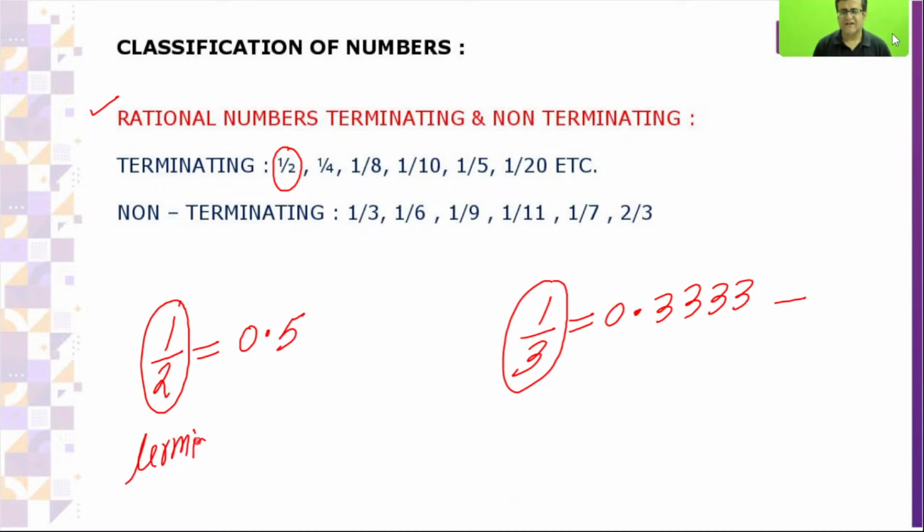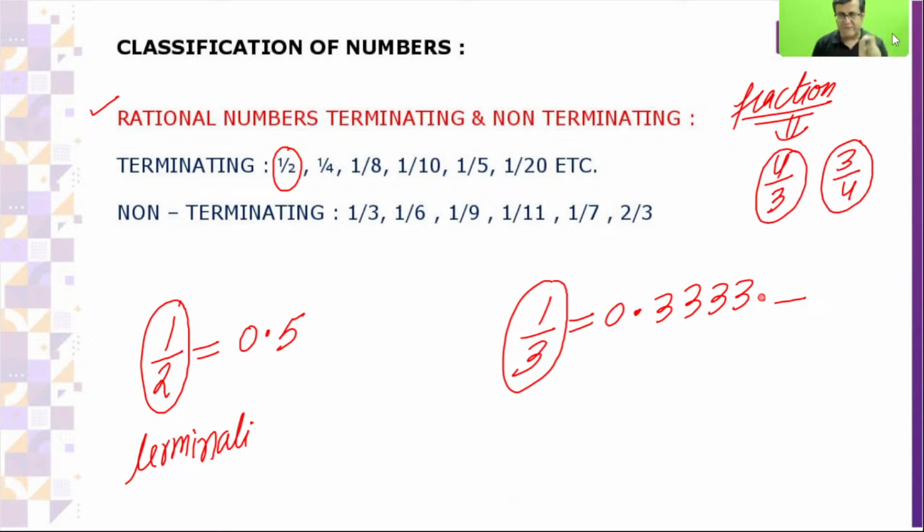Now, there is a term which is fraction. Krishna, the point you want to ask is about fraction. If I take 4 by 3, is this a fraction? This is not a fraction. 3 by 4 is a fraction, the remaining part is a fraction. 4 by 3 is not a fraction, but this is rational, 100% rational. Okay beta.